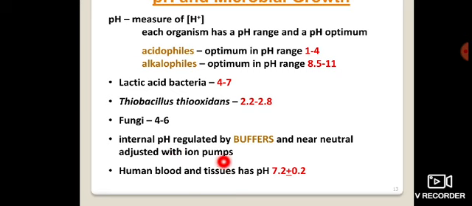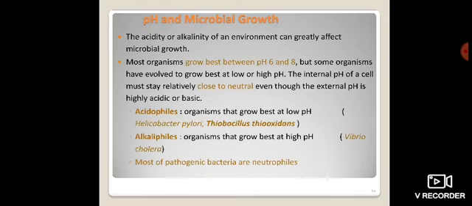Then human blood and tissue has pH 7.2 plus or minus 0.2. So human blood components can survive in that middle neutral situation. Here we can observe that the acidity or alkalinity of the environment can greatly affect microorganism growth.